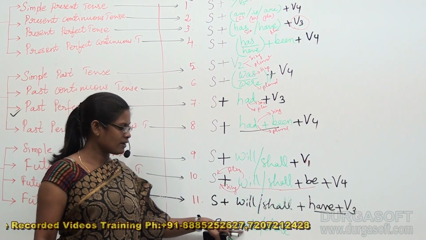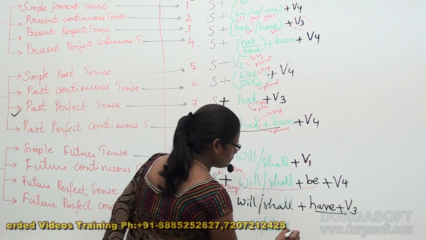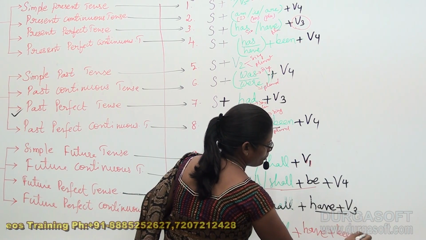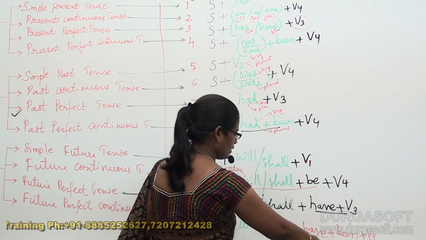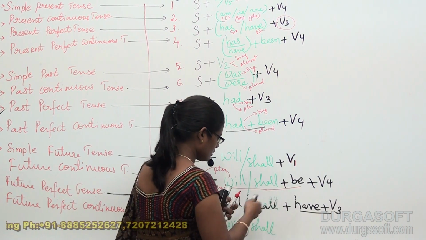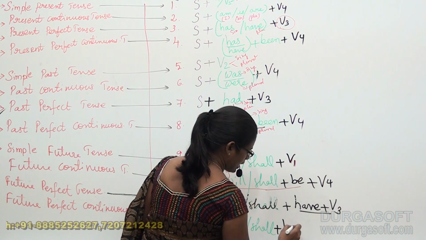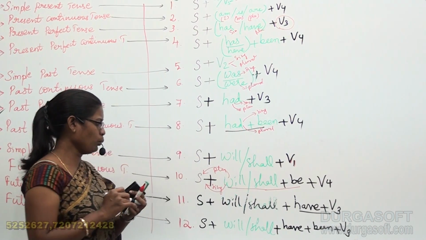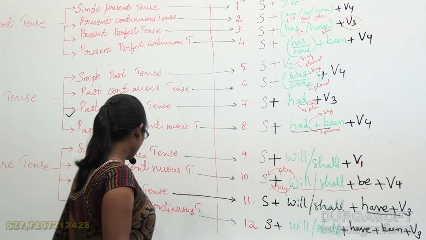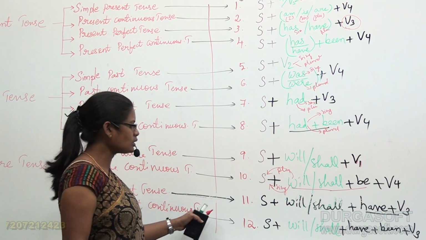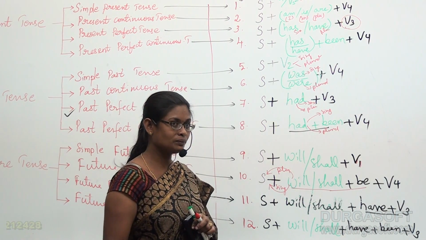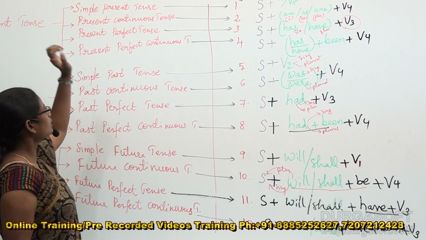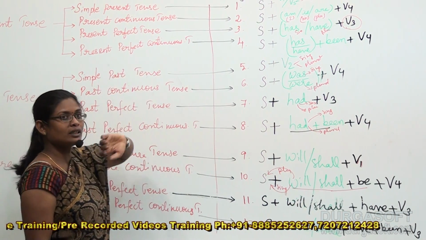Subject plus will or shall plus have plus been plus V4. Okay? It is have plus been plus V4. This is the structure for future perfect continuous tense. There's a structure. Can you differentiate among the perfect continuous tenses?